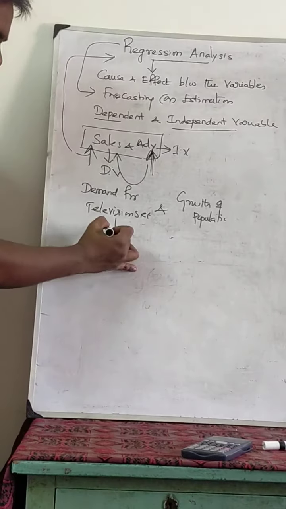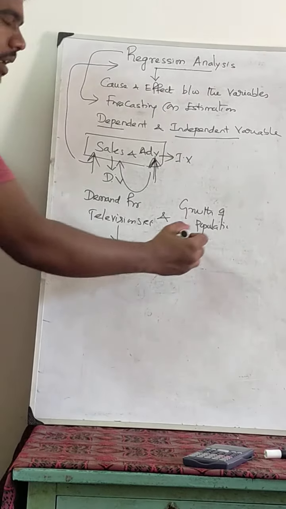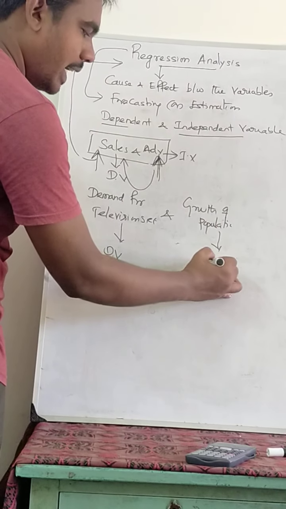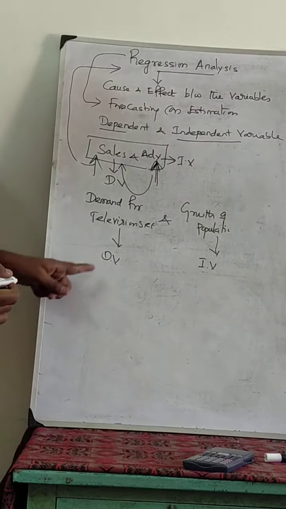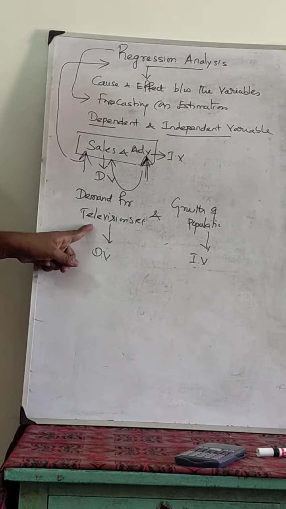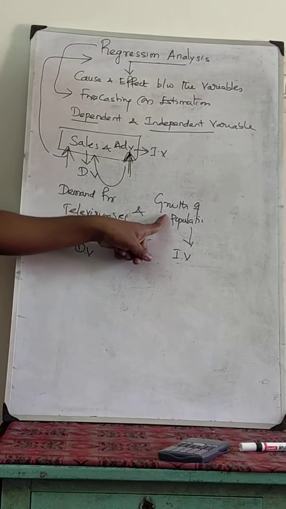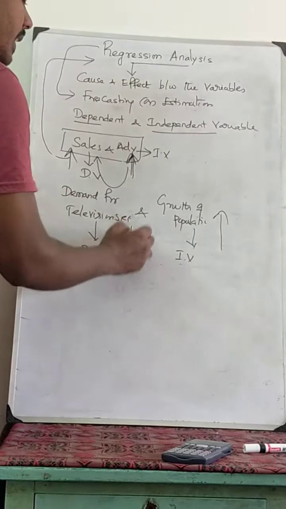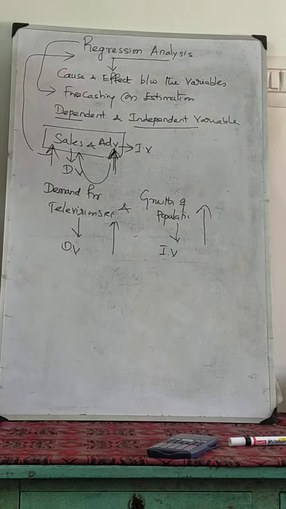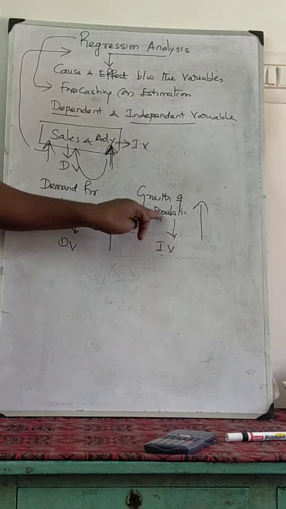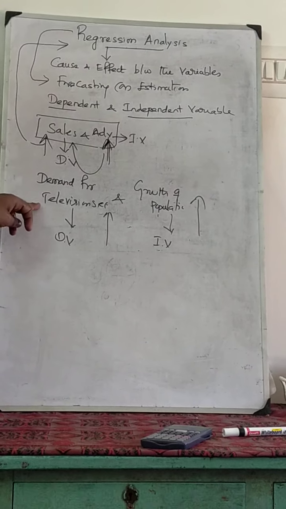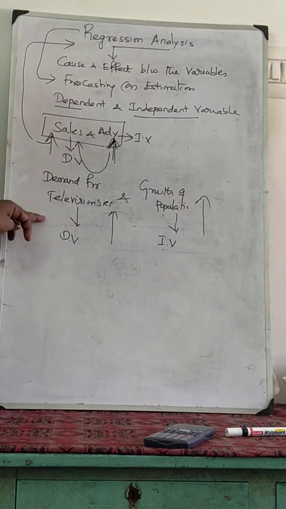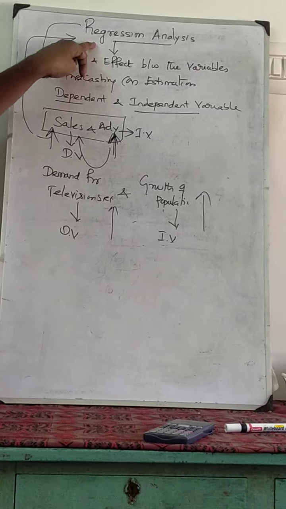Demand for the television set is the dependent variable. Growth of the population is the independent variable. So the demand for television sets depends on growth of the population. Whenever the population increases, the demand also will increase. To what extent, we can identify through regression analysis.